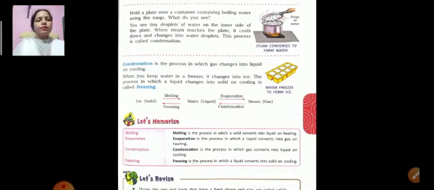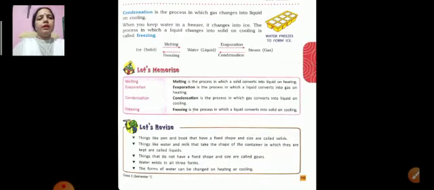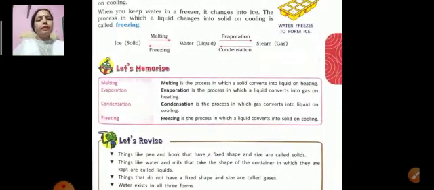Here you can see the definitions of some words. What is melting? Melting is the process in which a solid converts into liquid on heating. What is evaporation? Evaporation is the process in which a liquid converts into gas on heating.